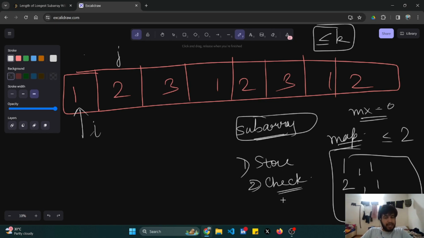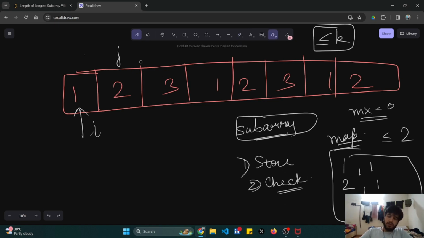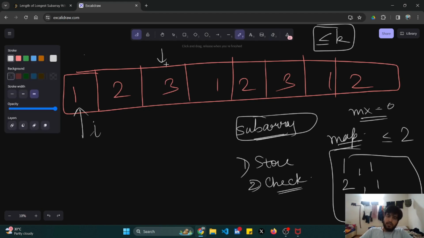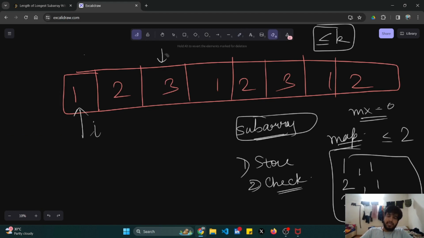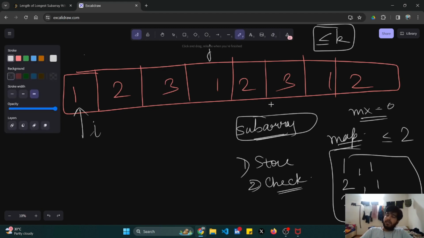And then I'll check whether all the elements have a frequency of less than or equal to 2. Yes. Okay, I'll move forward. I'll store 3. Are all the elements having a frequency of less than or equal to 2? Yes. My j comes here. I'll update my I. Are all the elements still having a frequency less than or equal to 2? Yes. I'll move forward.